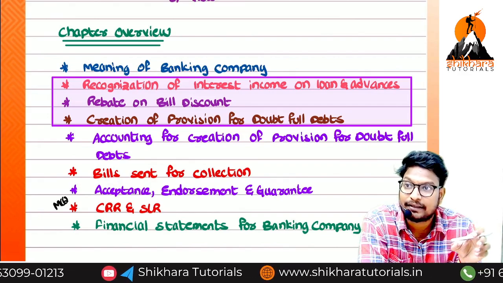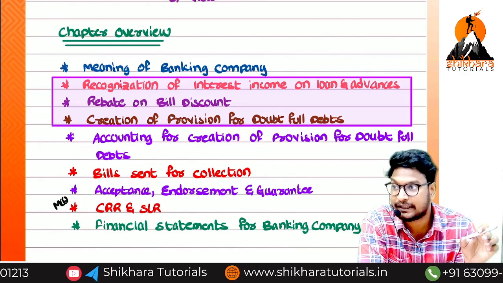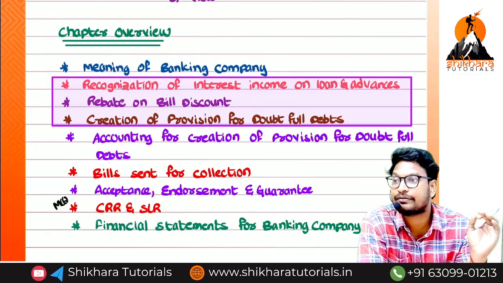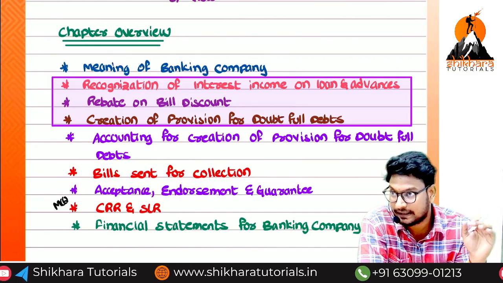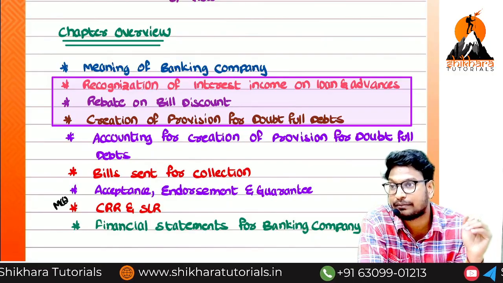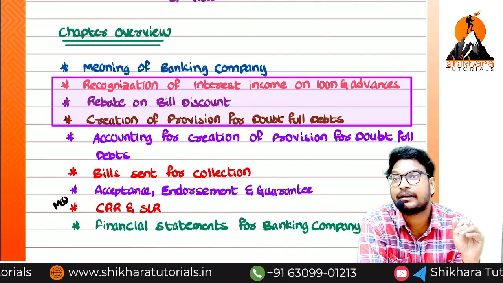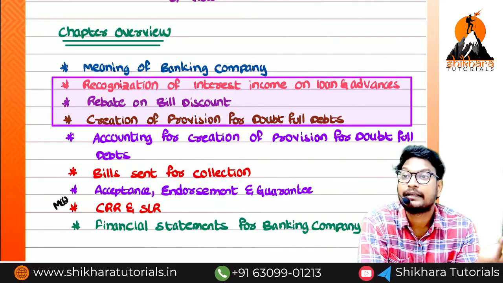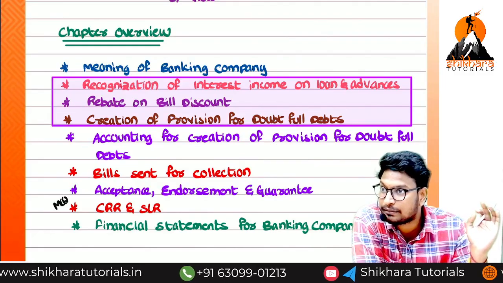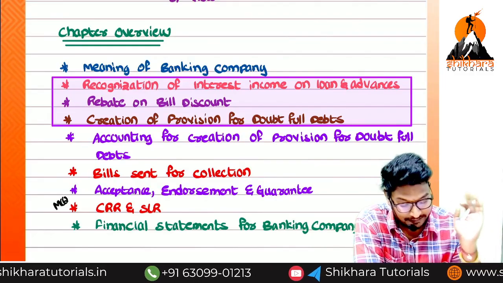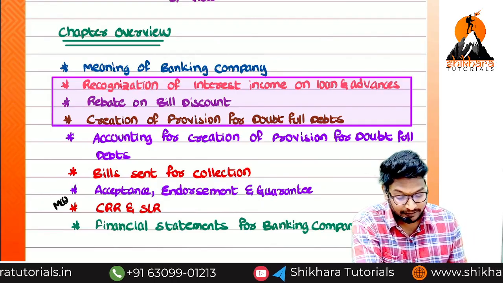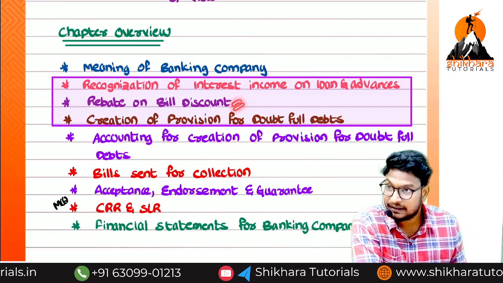The balance available in the rebate on bill discount at the end of the year should be transferred to the liability side of the balance sheet. Is it asset or liability? Liability, because it is showing a credit balance. Rebate on bill discount is nothing but income received in advance. So these are the points we have discussed in rebate on bill discount.